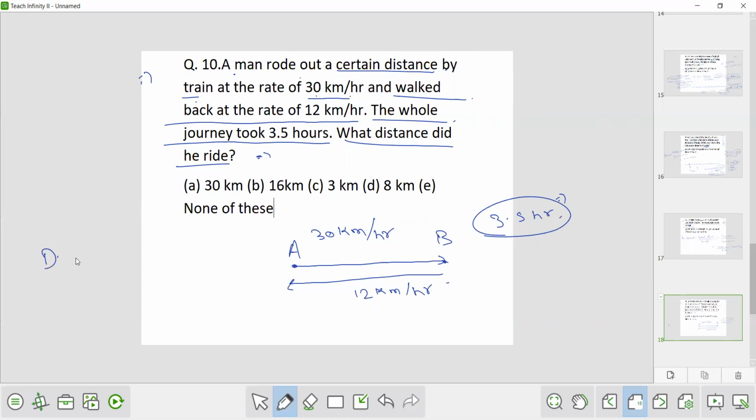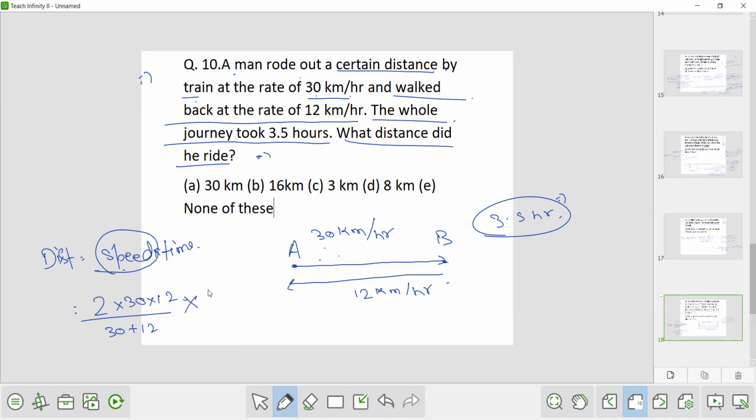So distance is what? Distance is equal to speed into time. Here which speed are we talking about? So average speed. Now what is the average speed? We have learned that when the distance is same, average speed is independent of distance. So here what is the definition of average speed? 2xy upon x plus y, that is 2 into 30 into 12 upon 30 plus 12. What is the time taken? So the time taken is 3.5 hours.